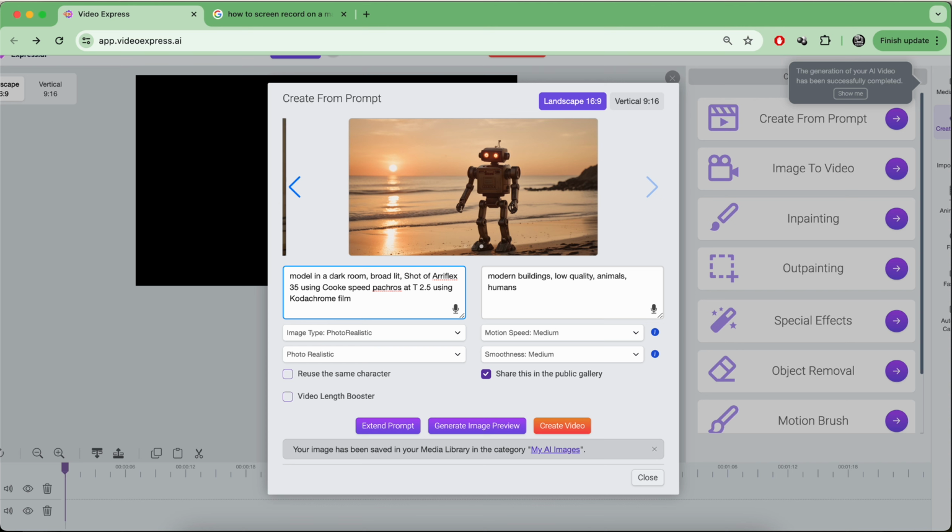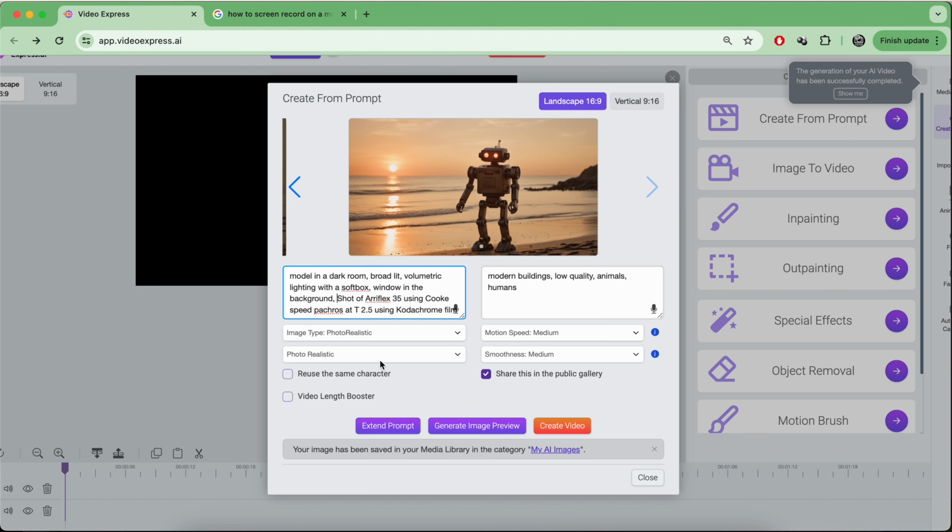I love haze, so I can also say volumetric lighting with a soft box. Then what else can I say? Window in the background. Okay, and let's see what we get here.